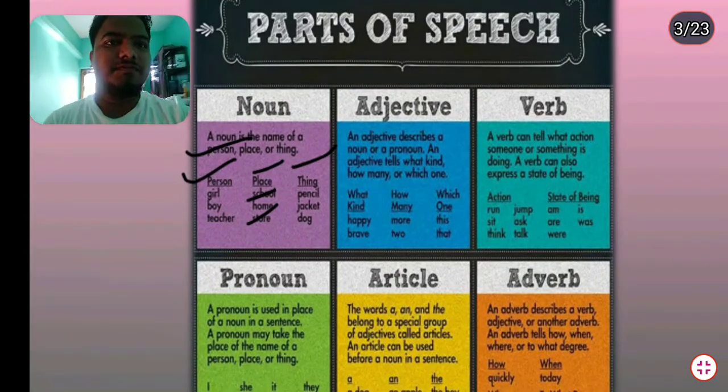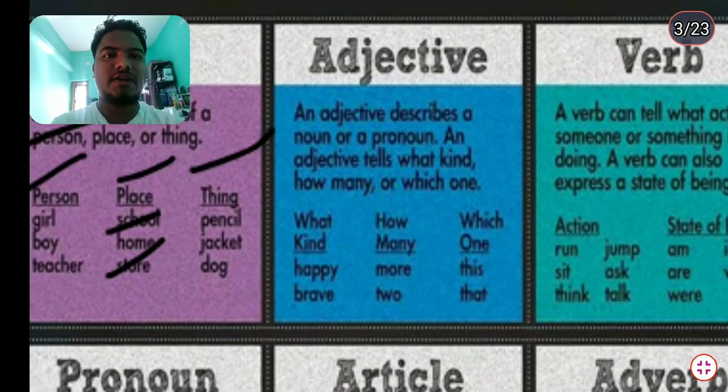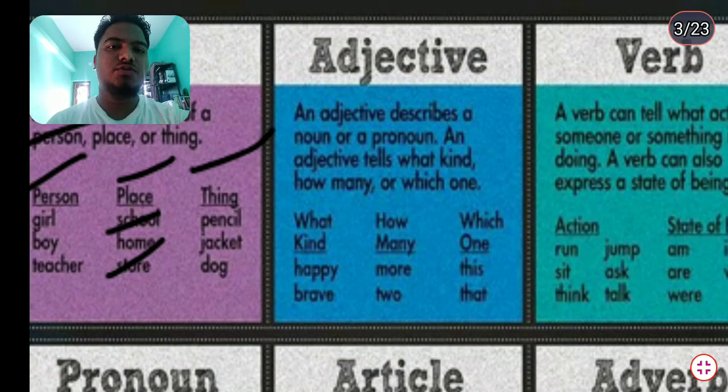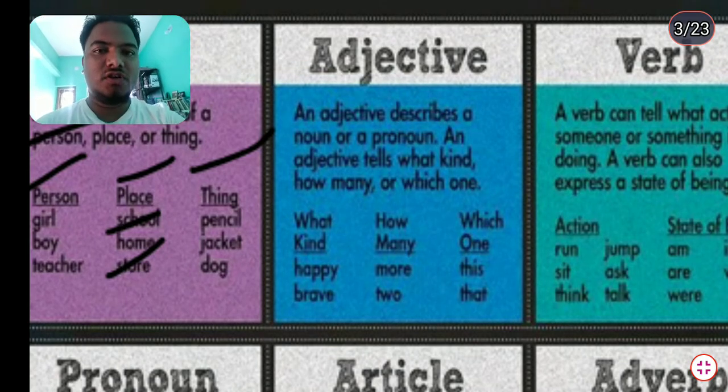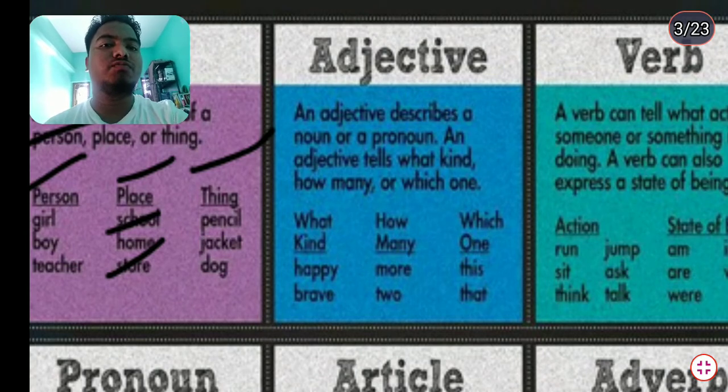So adjective. I am zooming this picture for your convenience. You can see that an adjective describes a noun or pronoun. An adjective tells what kind of a noun or which kind of one. So it is the bookish definition. But with the general definition described in red, you can see that an adjective is a word or group of words that is used to qualify a noun.